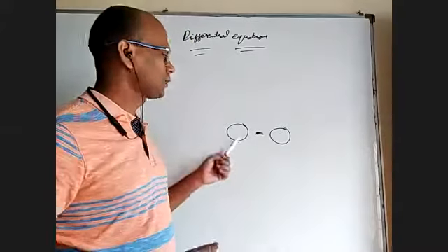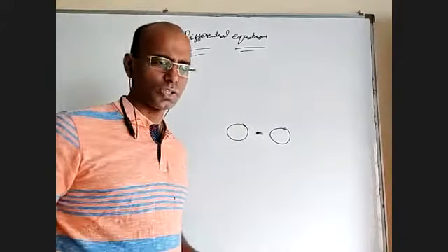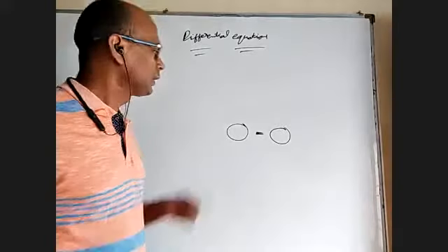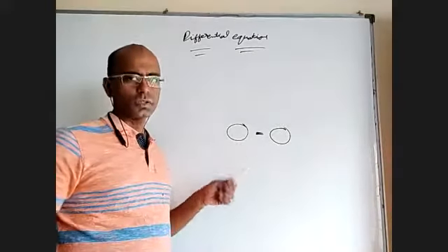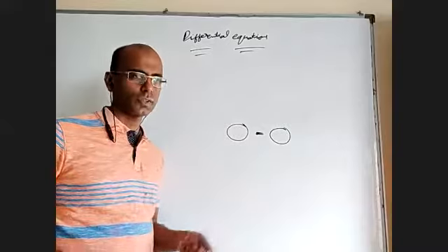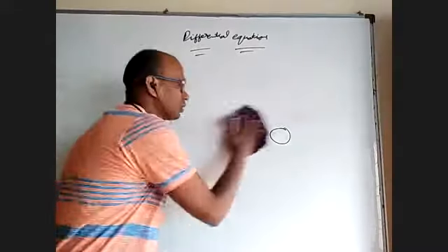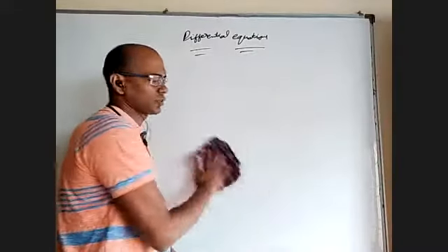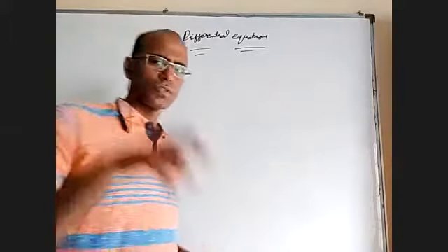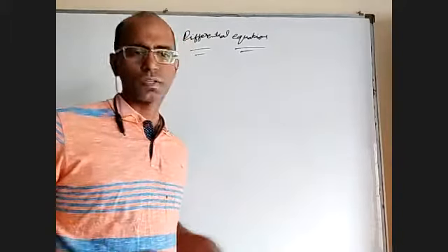It may be algebraic, trigonometric, logarithmic, exponential terms, doesn't matter. If trigonometric terms are involved, it is called a trigonometric equation. If differential terms are involved, like dy by dx, d square y by dx square, d cube y by dx cube, or d square y by dx square whole cube, this is called a differential equation.